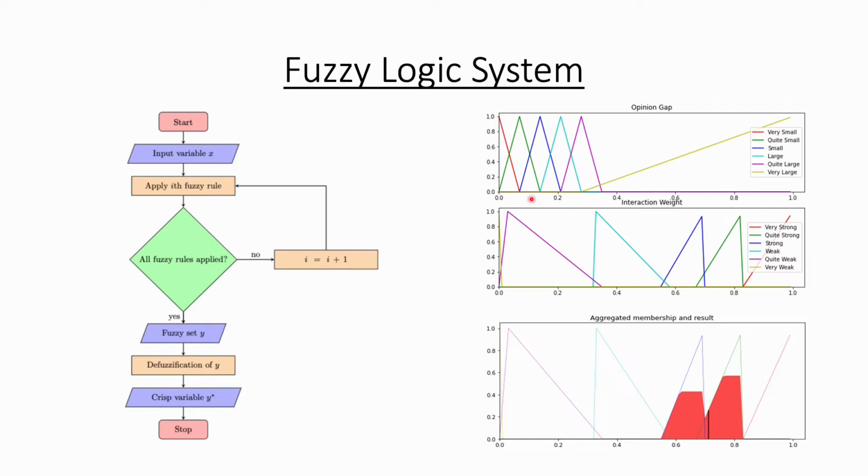If we take an example opinion gap of 0.1, which can be seen around here, this is seen to apply to the small and quite small opinion gap rules. This in turn relates to the strong and quite strong interaction weight rules. Aggregating these two provides the fuzzy set displayed here in red, which when used in defuzzification with the centroid method produces an interaction weight of 0.71.